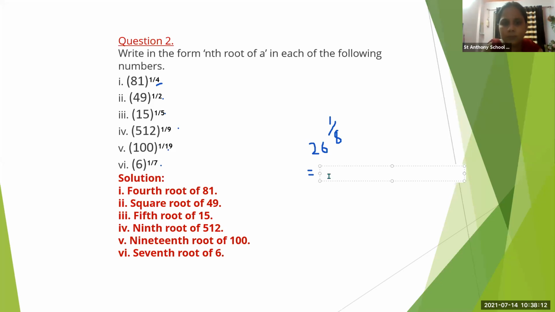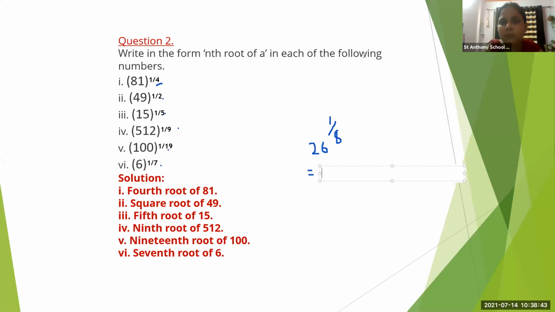Yes, Ansh, mute yourself. Okay. So here we will write eighth root of 26. Eighth root of 26.